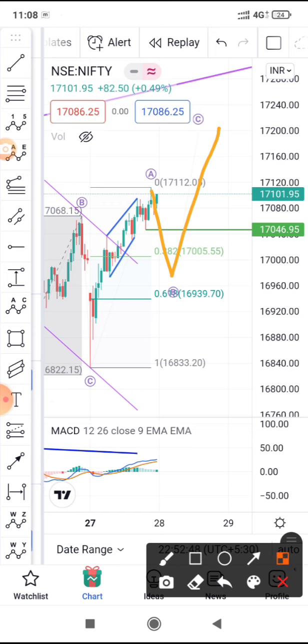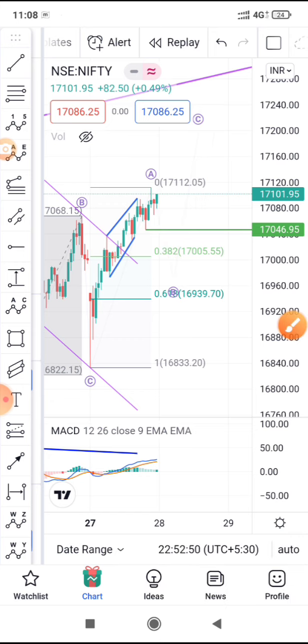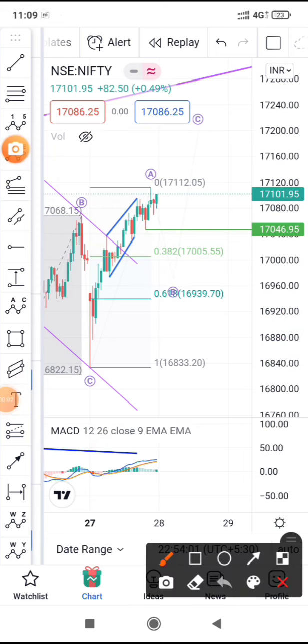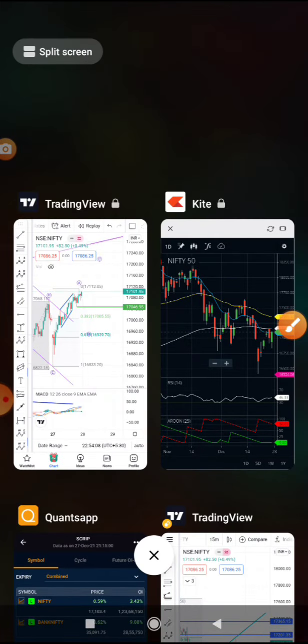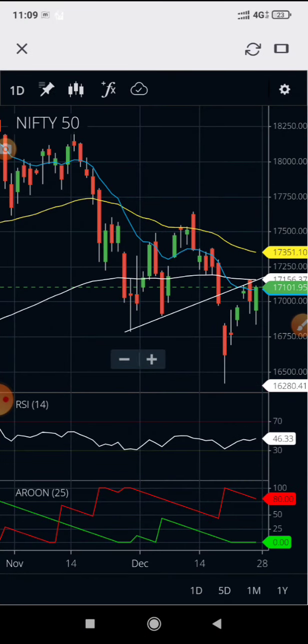And yeah, we will be again seeing the channel bound movement. So as said clearly, we have to wait for a top of A wave to be formed, and then B wave retracement will come, then the C wave should come on the upside. So next we can check the daily chart of Nifty and see, as for the indicators, what is the trend.